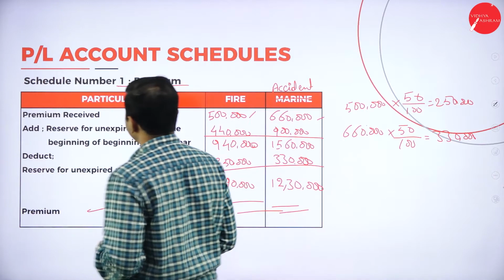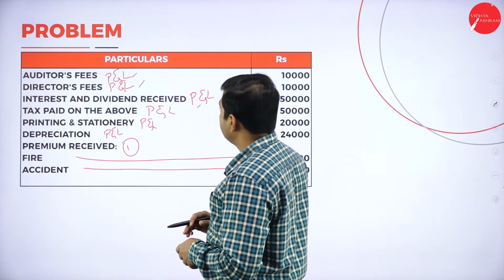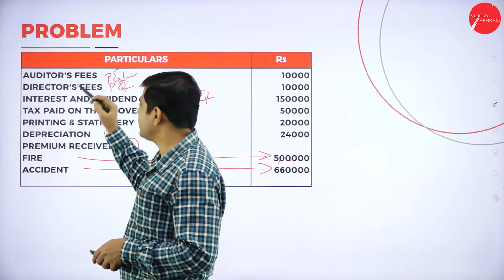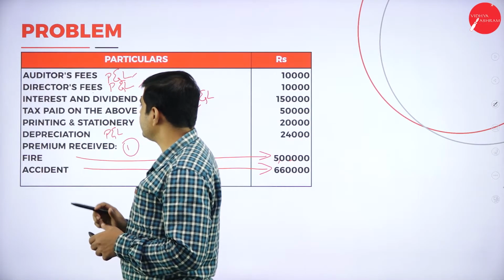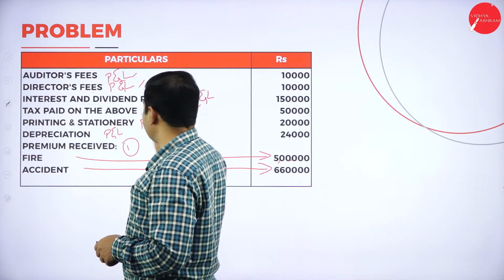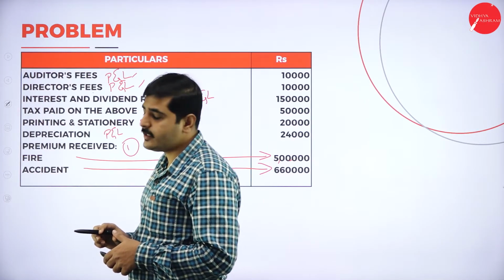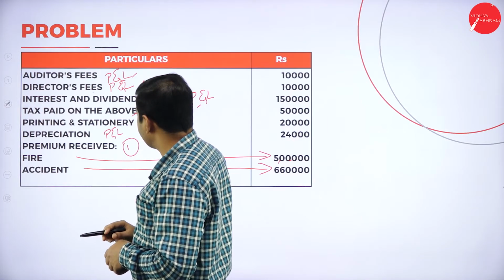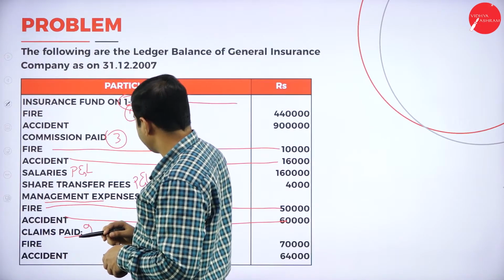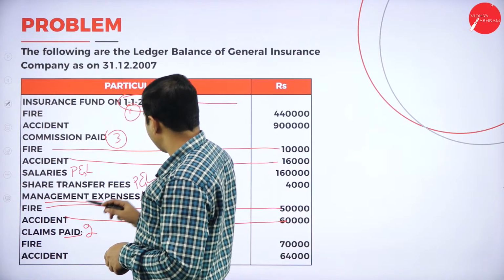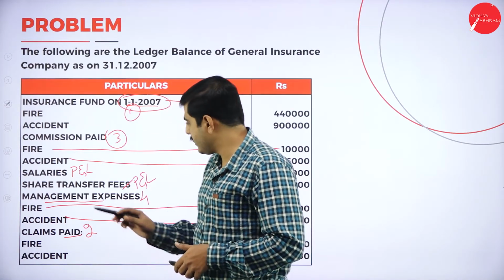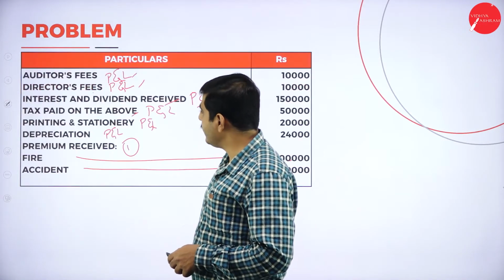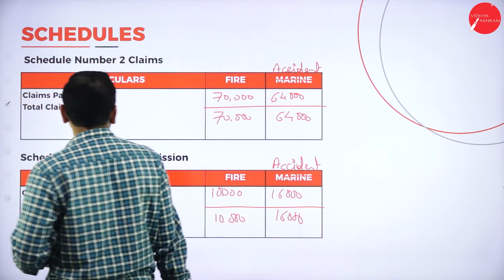See here, what are the income here? Look at the ledger balance. See, it is an expenses for us. Audit fees paid expenses, director fees expenses, interest and dividend received is an income. Next one, tax paid on above is an expenses. Next one, share transfer fees is an income. Salary expenses. Okay, add income first. So what are the income?